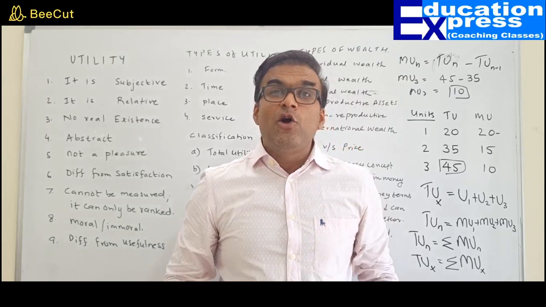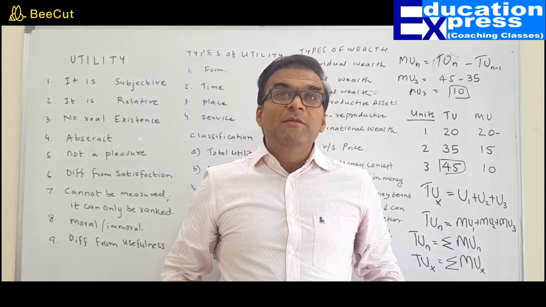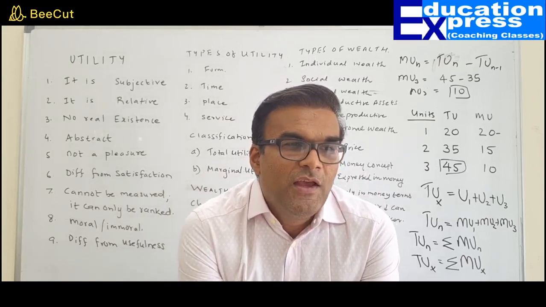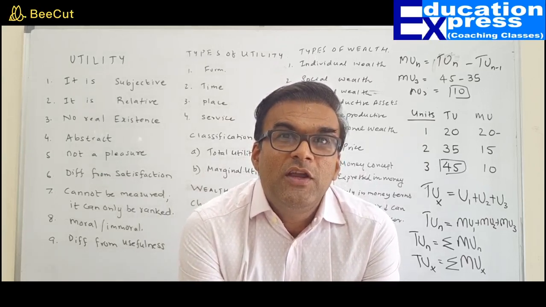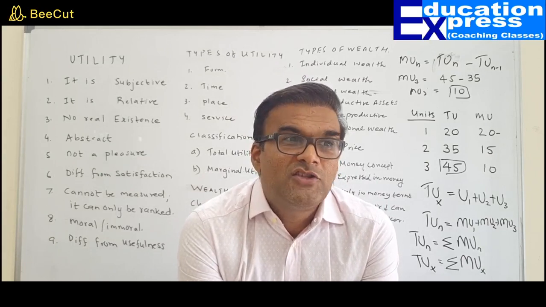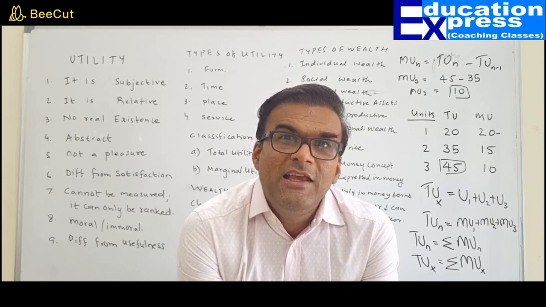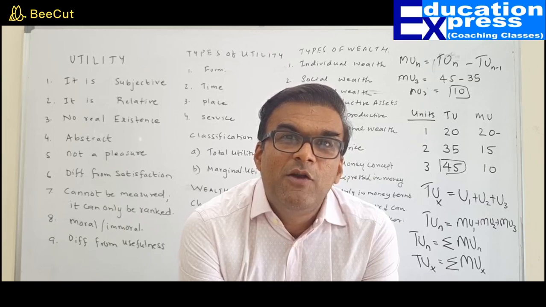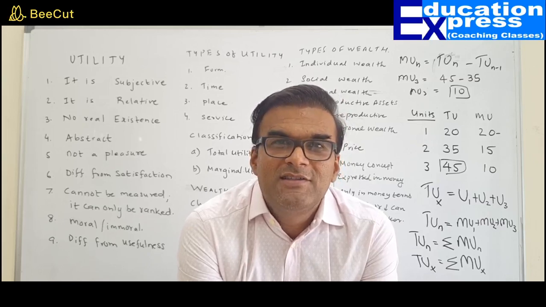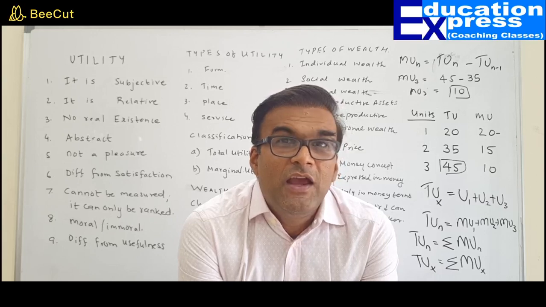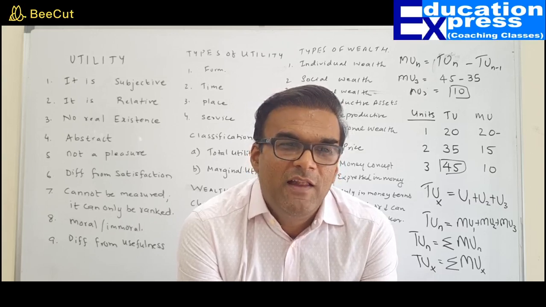So anything which is not reproducible, which cannot be reproduced by an individual, which has been offered to us by nature, is included in non-reproducible assets. My total national wealth would be the sum total of all the assets that can be produced plus all the assets that have been given to me by nature. Mountains, oceans, lakes, forests, mines, quarries, they are all included in my national wealth.